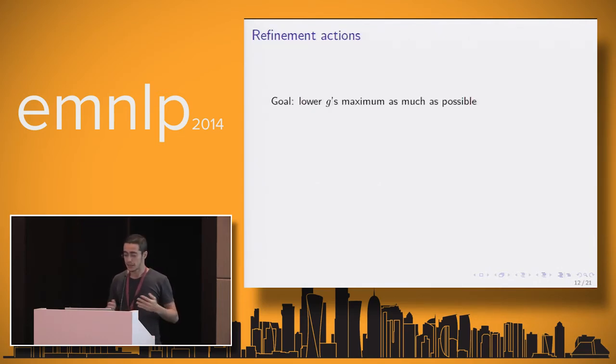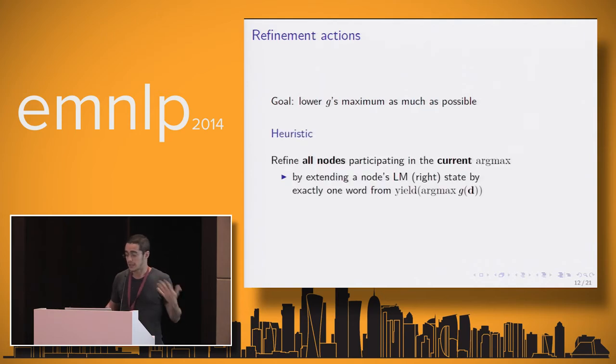And then as for the refinement actions, what we would like to get is a new G such that its maximum is as small as possible. Because if we could refine that in one go, we would basically get to F's maximum. As we can't do that, we design strategies. And these strategies are heuristic in the sense that they are arbitrary. You could choose whatever you want. But the search is not heuristic here. One such strategy, the one we use, is to refine all the nodes that participate in the argmax, and refine them by adding one word to their right language model state, just one at a time.